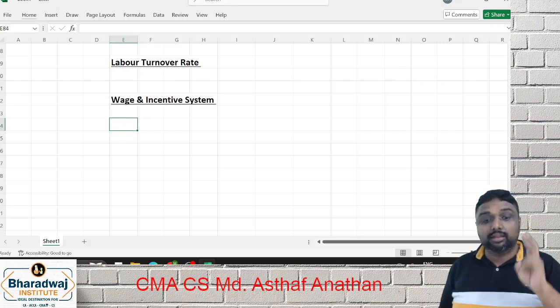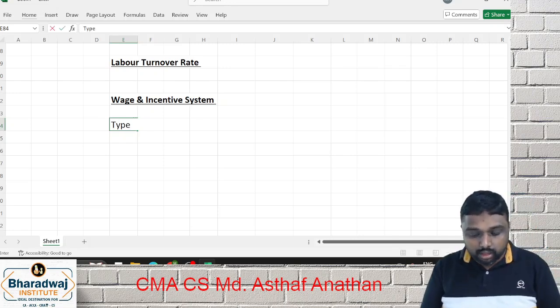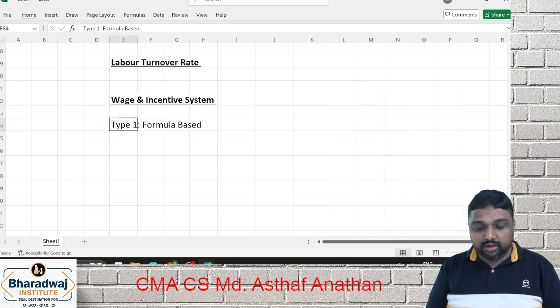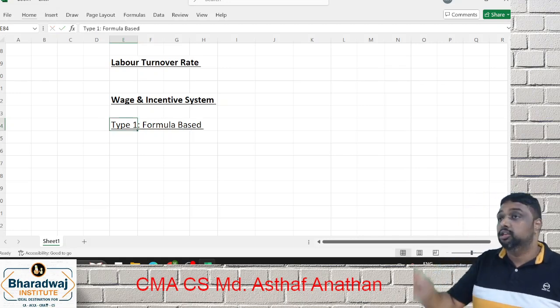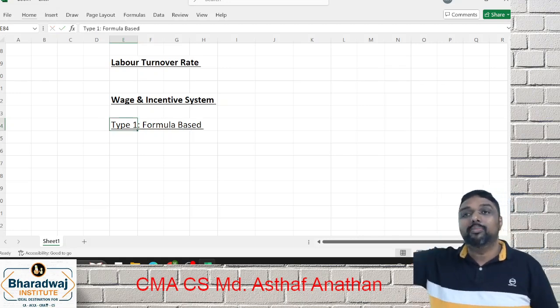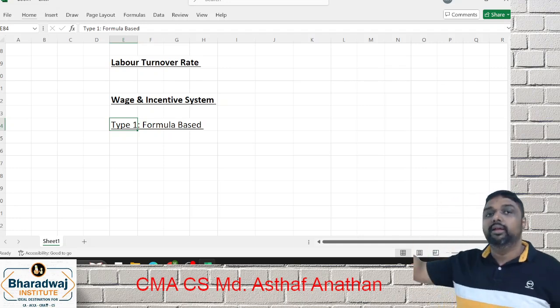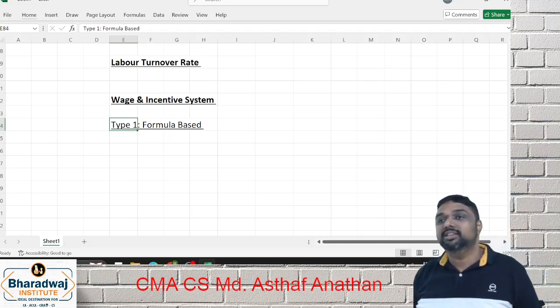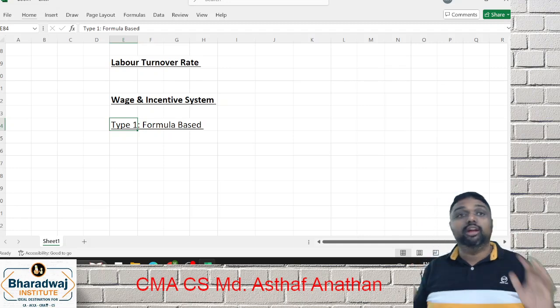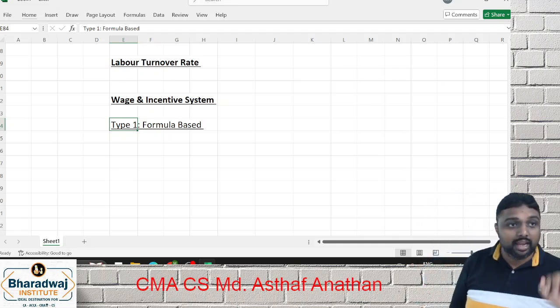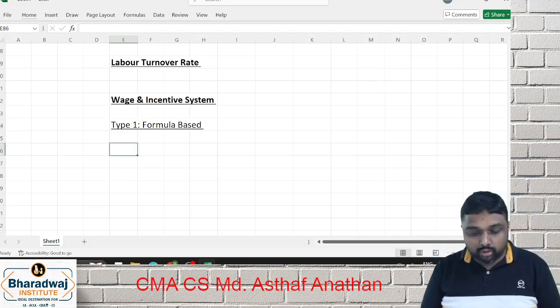Two types of method they will ask. Type 1 is formula based. They will give one situation and ask you, in that situation, to compute normal piece rate, hourly rate, Halsey, Rowan, Gantt, like that. They will ask different 5-6 methods. For that, you should recall the formula. That is method 1. Type 2 is what?